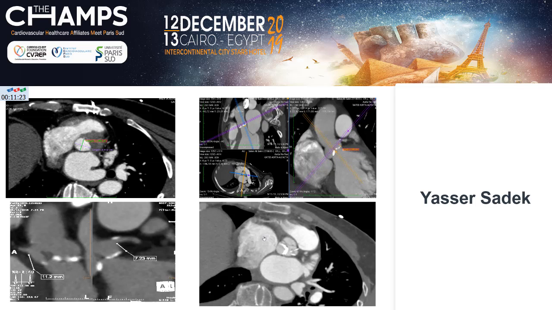And this is his CT. And we have to stop here because the CT has a lot of data not amenable for TAVI.